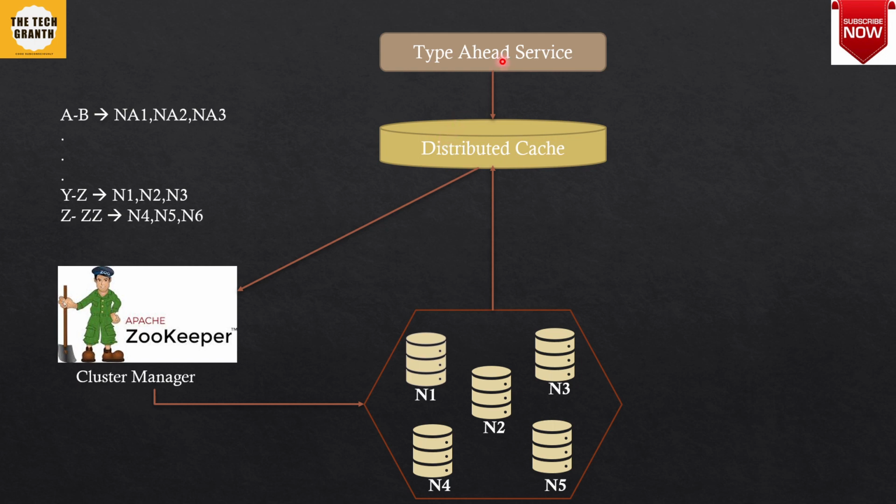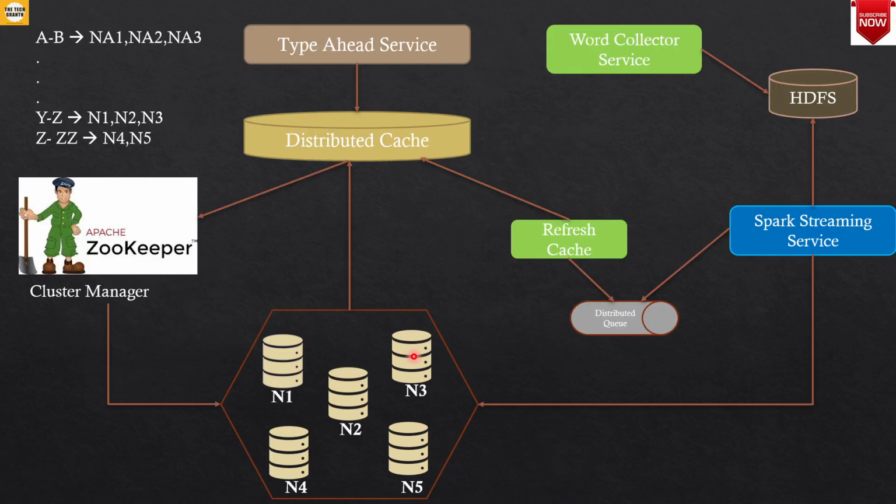The next thing that comes to our mind is that okay, we have all these tries and we have the nodes where the top values are stored. Now how do we build this trie, and how will we store the top values of this particular trie? That brings us to this diagram, where we will have something called a word collector service. This service will be talking to the browser or to the system which will fetch us the words. Like it can talk to Google, and Google will fetch us the words that have been searched today or in a span of 1 hour or so.